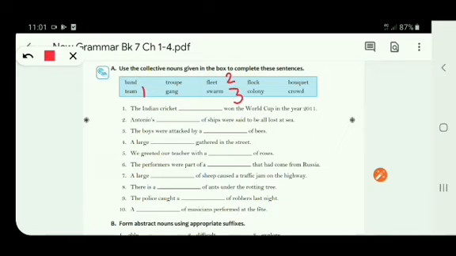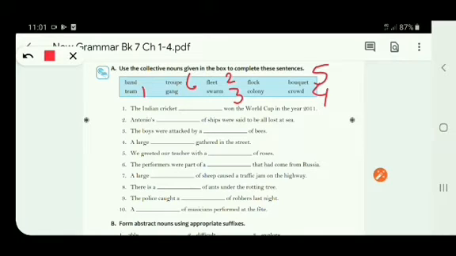Number 4. A large dash gathered in the street. Crowd. A large crowd gathered in the street. Number 5. We greeted our teacher with a dash of roses. It is bouquet. We greeted our teachers with a bouquet of roses. Number 6. The performers were part of a dash that had come from Russia. It is troupe.